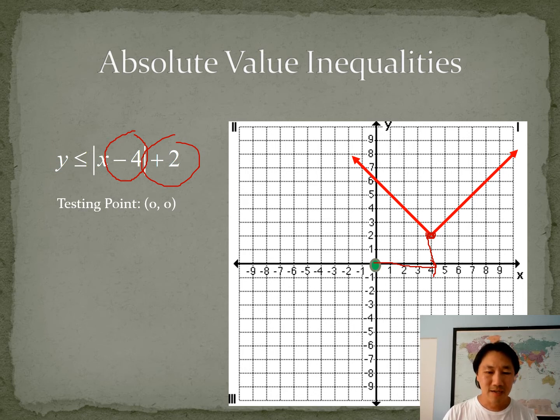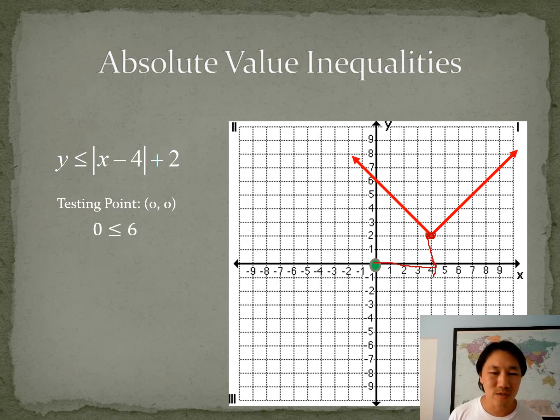Go ahead and plug in 0, 0 into that inequality. You're going to get 0 is less than or equal to 6. All right, and then you have to ask yourself, is that true or not true? And it turns out, yes, 0 is always going to be less than or equal to 6.